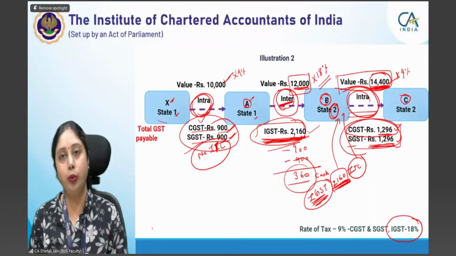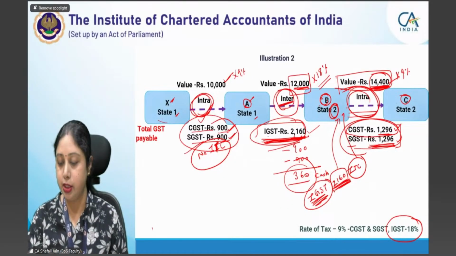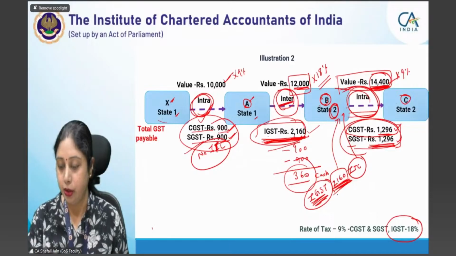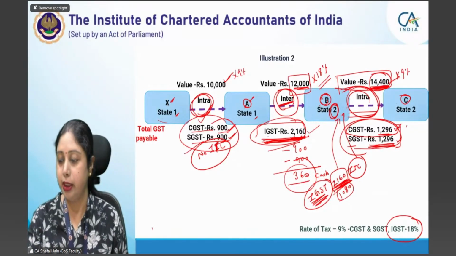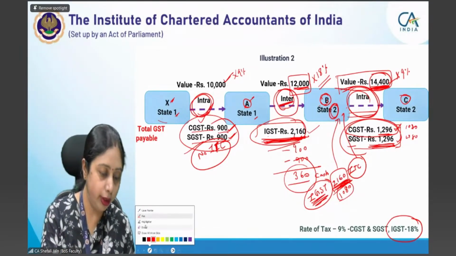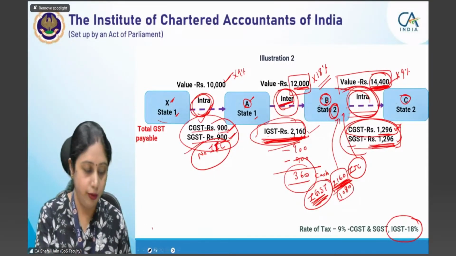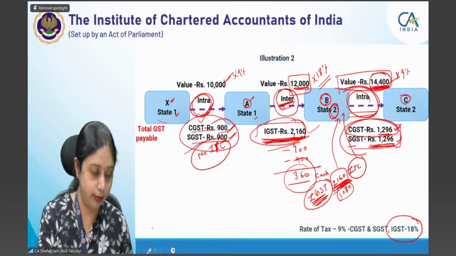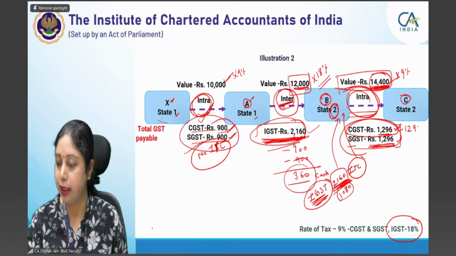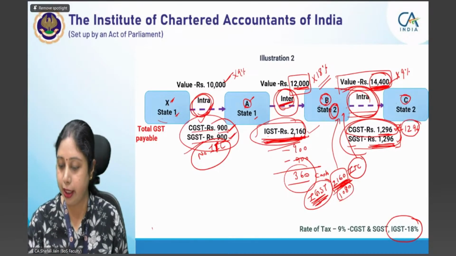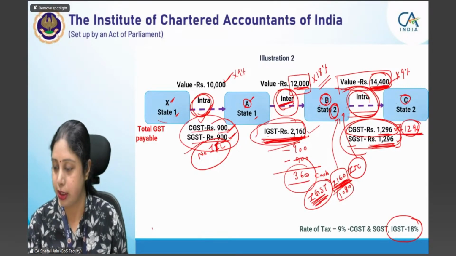आप उसको इक्वल भी डिवाइड कर सकते हो. जैसे 2160 है, इसको आपने हाफ कर लिया, तो ये हो जाएगा 1080, ठीक है. इतना इतना आपने पे कर दिया, मतलब इतना इतना आपने इसमें से रिड्यूस कर दिया. This is one of the ways. And what you can do is like what we have done. We have first of all paid the entire CGST liability. 1296, हमने पूरा IGST we have used for paying first of all CGST liability.